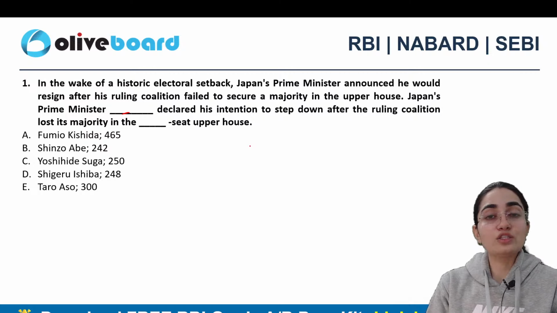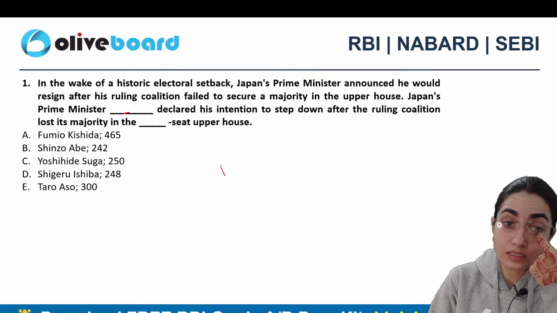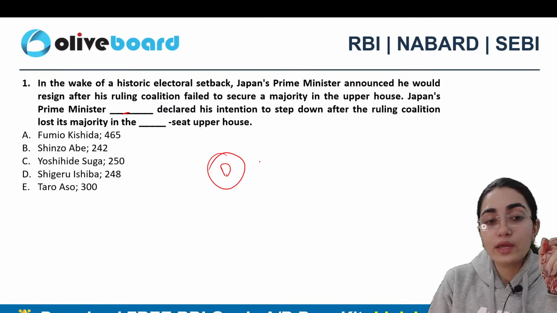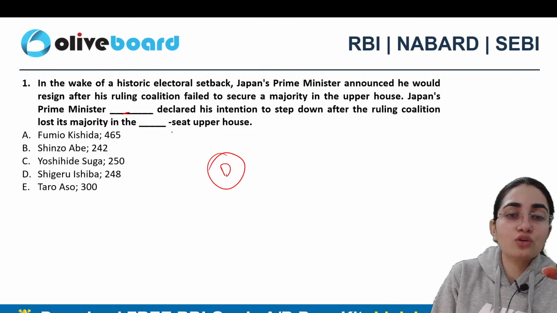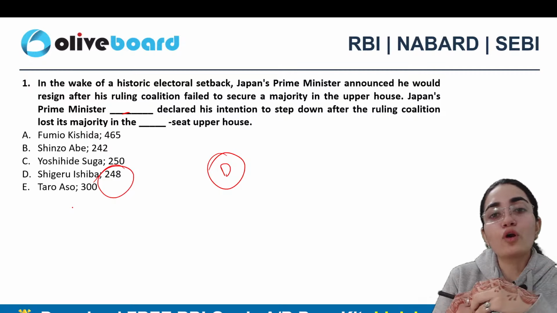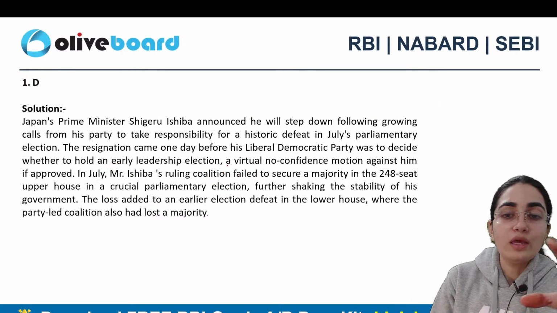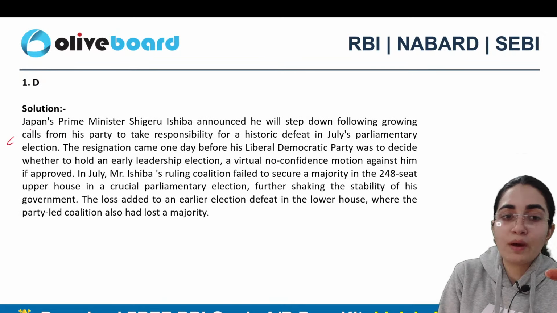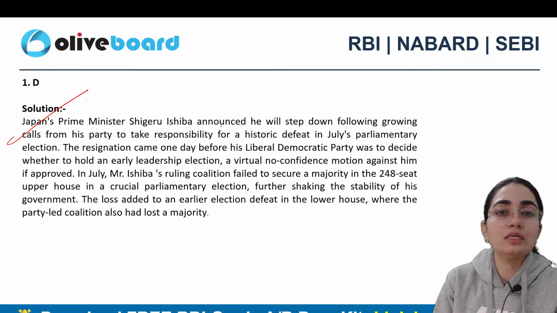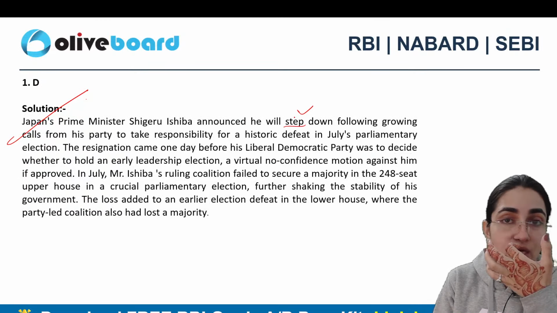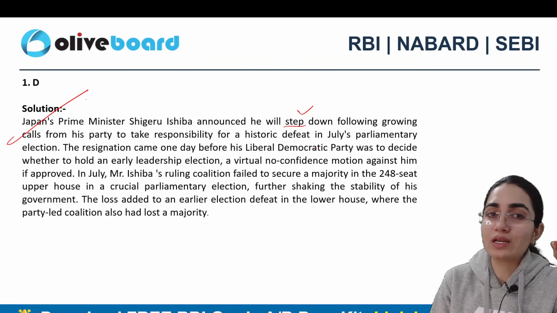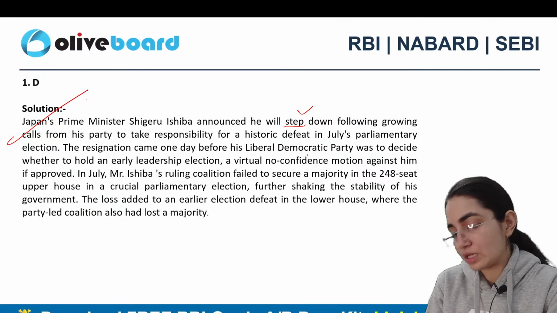All right. So rightly mentioned by Satyat, this is D. Shigeru Ishiba is the prime minister. And when I talk about the seats, that is 248, right? So this is the correct answer. And along with that, what has happened? Japan's prime minister Shigeru Ishiba announced that he's going to step down following growing calls from his own party to take responsibility for a historic defeat in July's parliamentary elections. That is the reason the resignation was given.